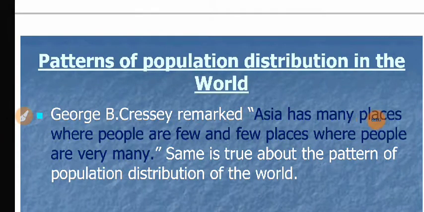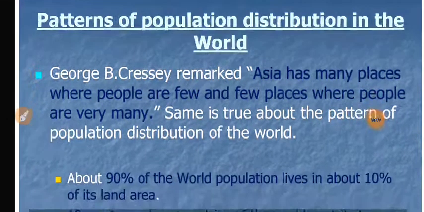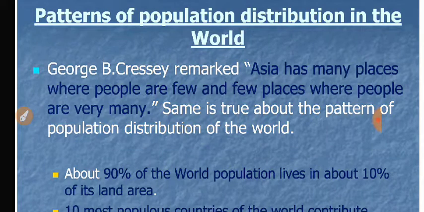Pattern of population distribution in the world. George B. Cressey remarks, Asia has many places where people are few and few places where people are very many. The same is true about the pattern of population distribution of the world.